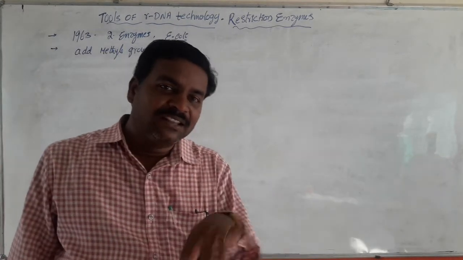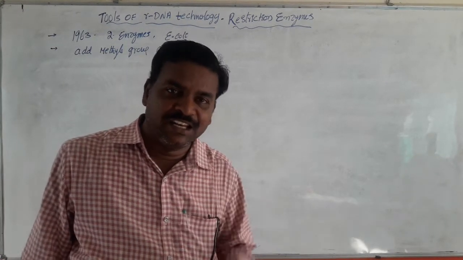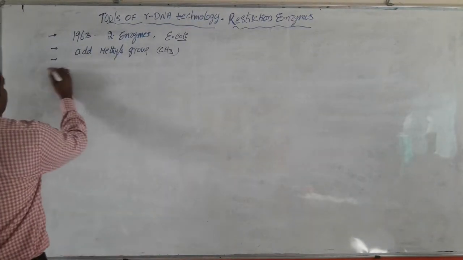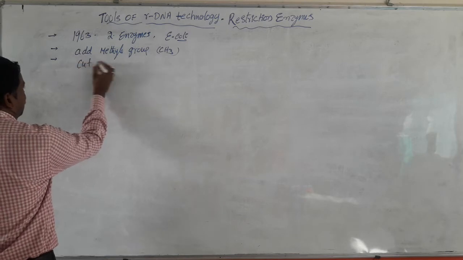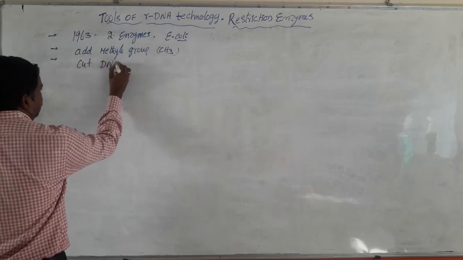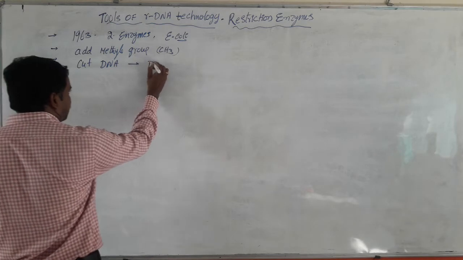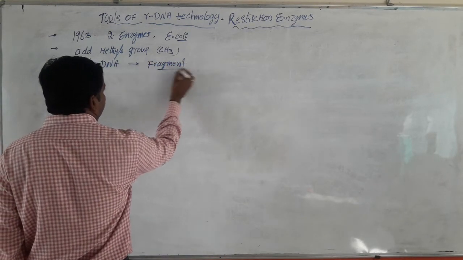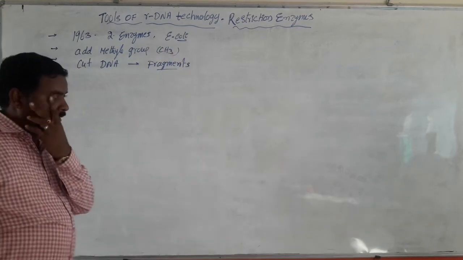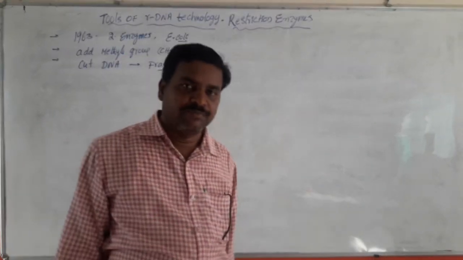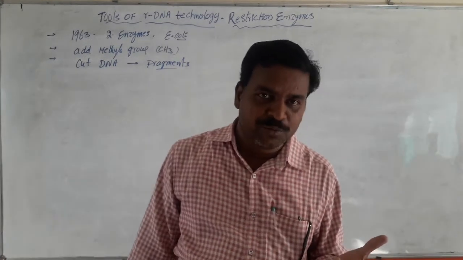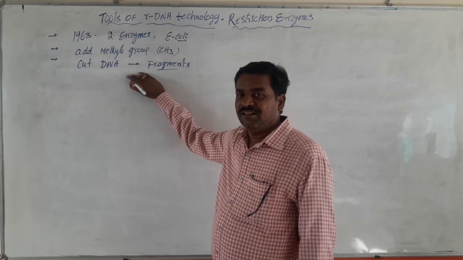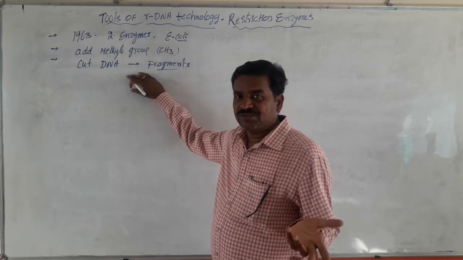The first enzyme adds the methyl group to the DNA and the second enzyme cuts the DNA into several fragments. That is the nature of these two enzymes. One enzyme adds the methyl group to DNA, while the other cuts the DNA into several fragments.